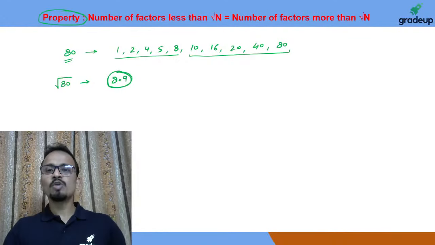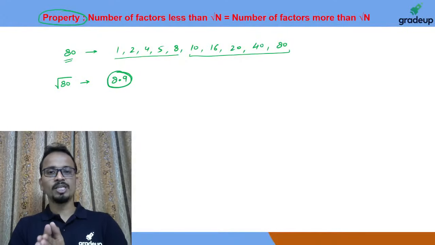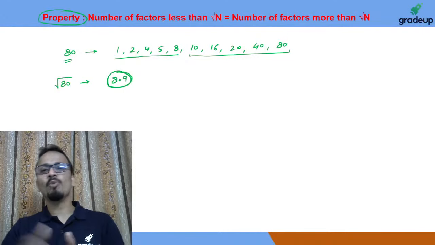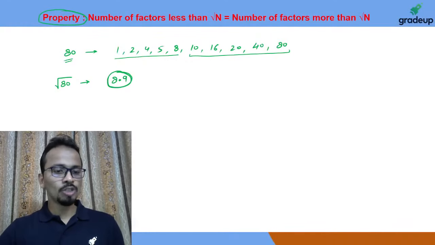So they are equally divided, basically divided in 2 parts. Less than under root n and more than under root n, the number of factors are always equal.